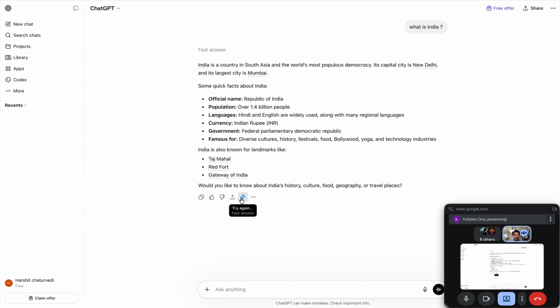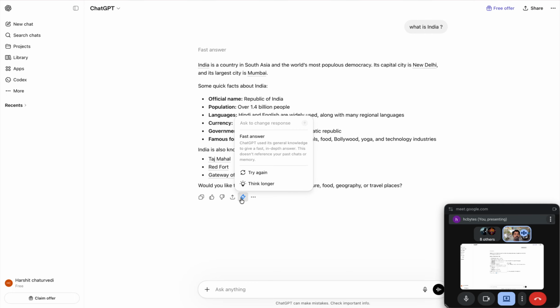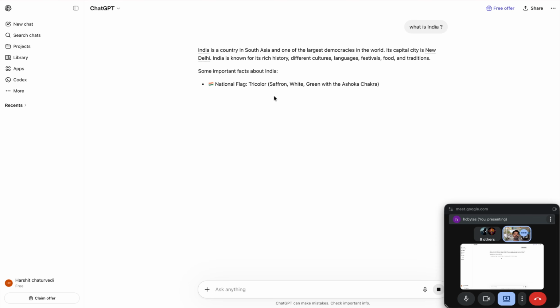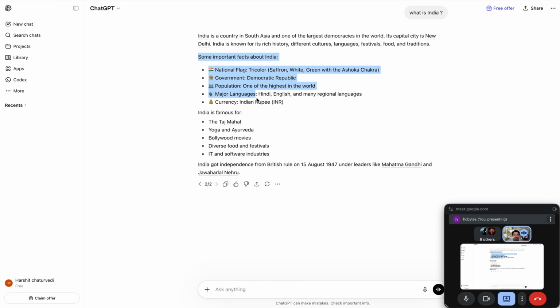And now what is this? This is for when I don't like this answer, I want another answer. So I click on this, there is an option of try again, I click on it and I'll get another answer within a second. See, and what is the difference? The way it gives me the answer in points, and at the end it gives it like this.